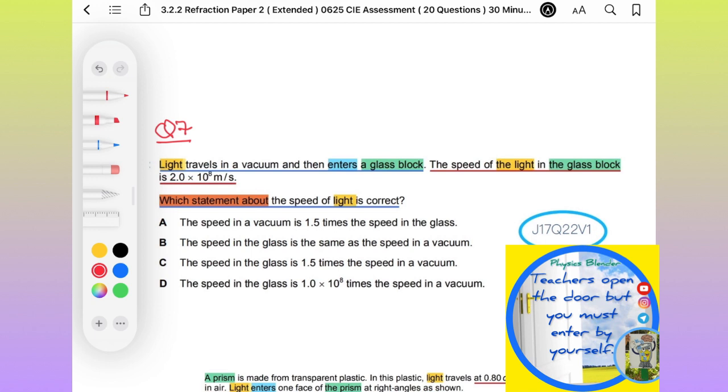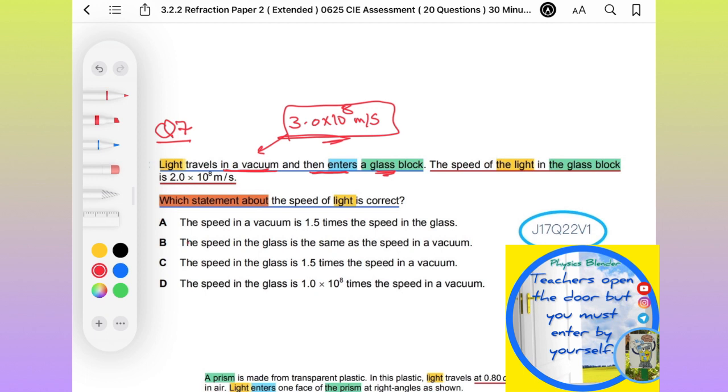So the two media we have here: light travels in vacuum and then enters a glass block. You know that the speed of light in vacuum is 3 times 10 to the power of 8 meters per second. Okay? And also we consider the speed of light in air the same numerical value. The difference is negligible because it's very small. Which statement about the speed of light is correct? You know that this is the highest, the greatest value of speed of light in all media.